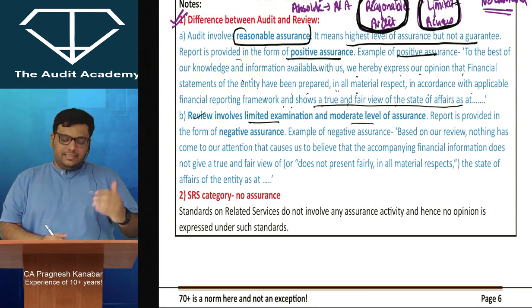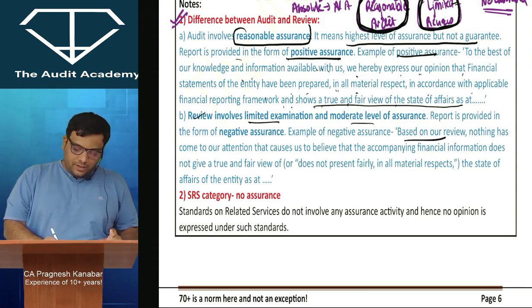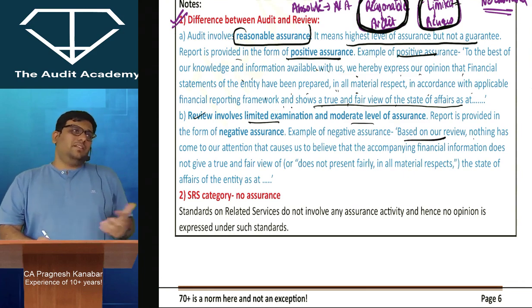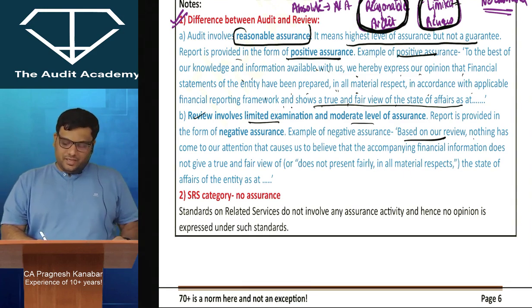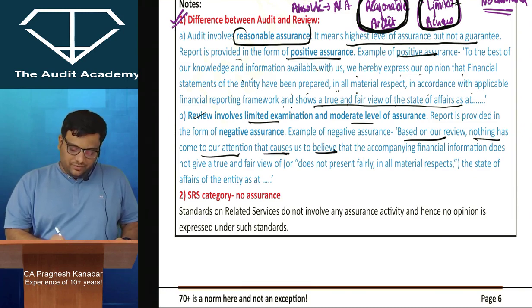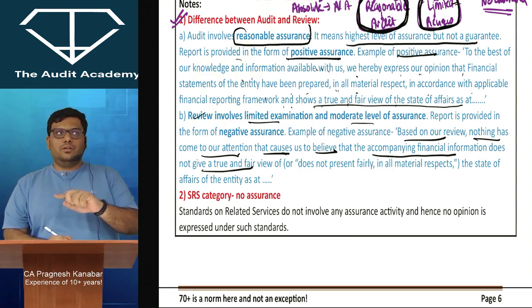Alright, example of negative assurance: look at this English, focus on this. Based on our review, limited examination, based on the few days that I've spent with Ajay, I feel Ajay is not a bad boy. Right? So nothing has come to our attention that causes us to believe that the accompanying financial information does not give a true and fair view. Nothing has come to our attention.